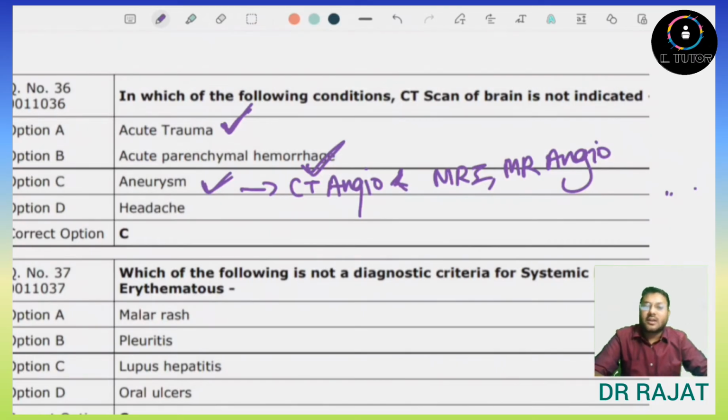And in headache, if there is a headache whose cause is not known, then CT scan of the brain is indicated. So this is also true. So here the best answer will be aneurysm, in which CT angiography can be done, but better is MR angiography or MRI. So option number C will be the correct answer here.